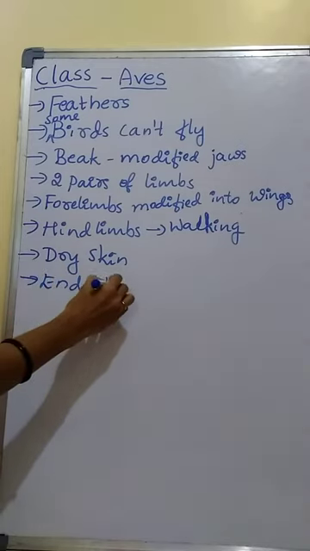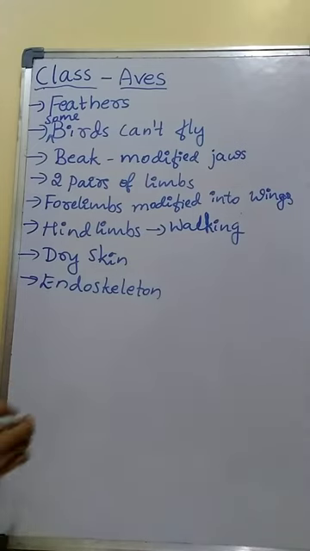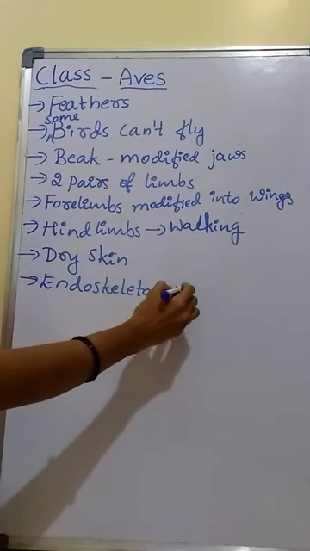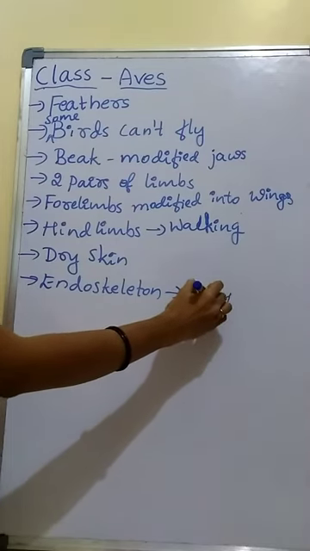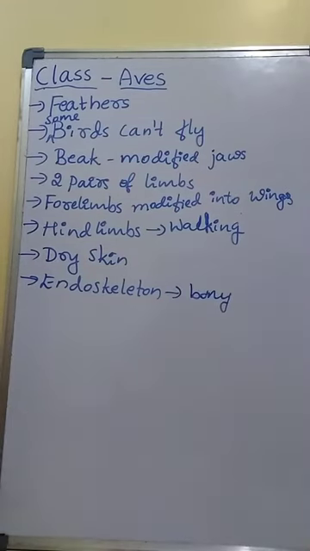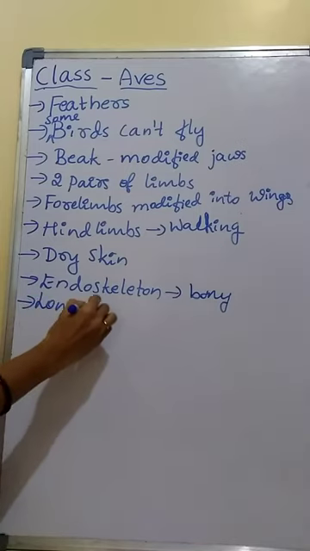Then endoskeleton. Endo means inside. Endoskeleton is ossified, means bony. It is made up of bones, but in case of birds, long bones are hollow with air cavity.